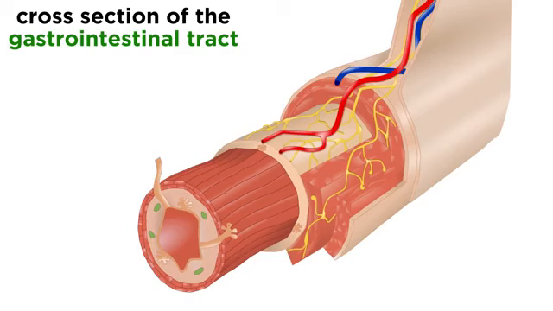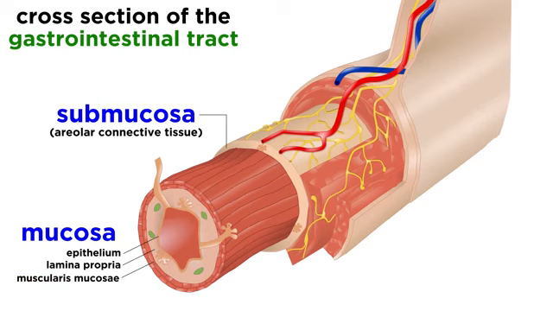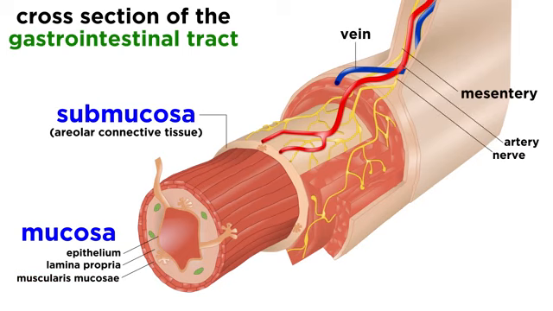Now let's get a closer look at the GI tract as a whole to see the basic structure that surrounds the lumen of the tract. The innermost layer is the mucosa, or mucous membrane. This secretes digestive enzymes and hormones into the tract and also absorbs digestive food into the blood. It is made of a single columnar epithelium, followed by a lamina propria made of loose areolar connective tissue, and then the muscularis mucosae, made of smooth muscle. Beyond this is the submucosa, which is made of areolar connective tissue and full of blood vessels, lymphatic vessels, lymphoid follicles,